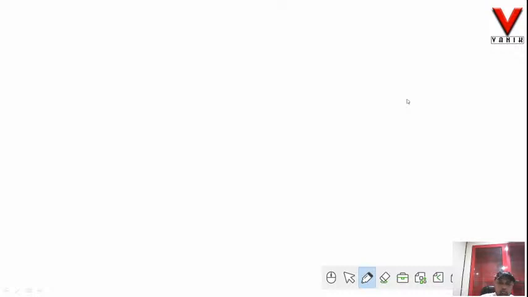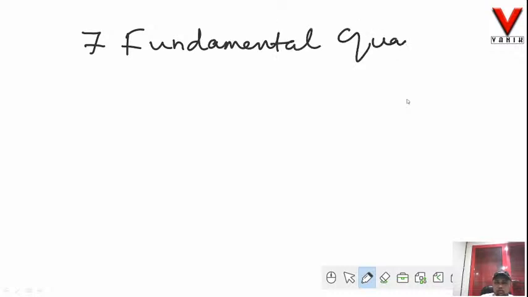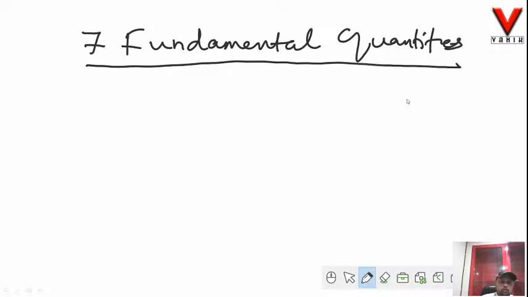Okay, so we have 7 fundamental quantities. Now let us discuss those fundamental quantities along with their SI units and symbols.